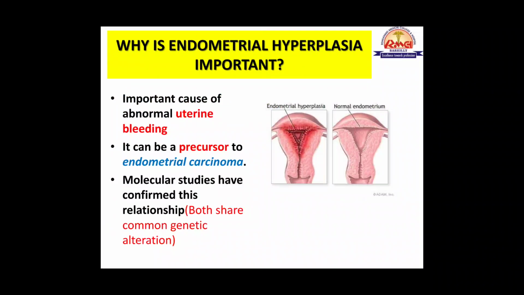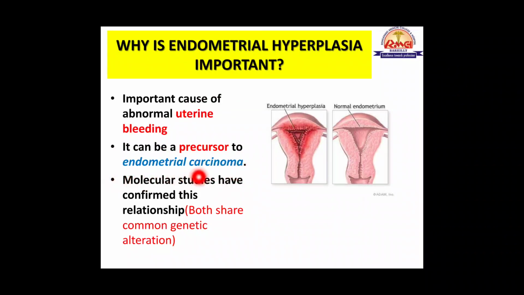So why is it important to know about endometrial hyperplasia? It is important because endometrial hyperplasia is an important cause of abnormal uterine bleeding. There can be increased menses like menorrhagia, or there can be metrorrhagia, abnormal uterine bleeding, and it can also act as a precursor for endometrial carcinoma.